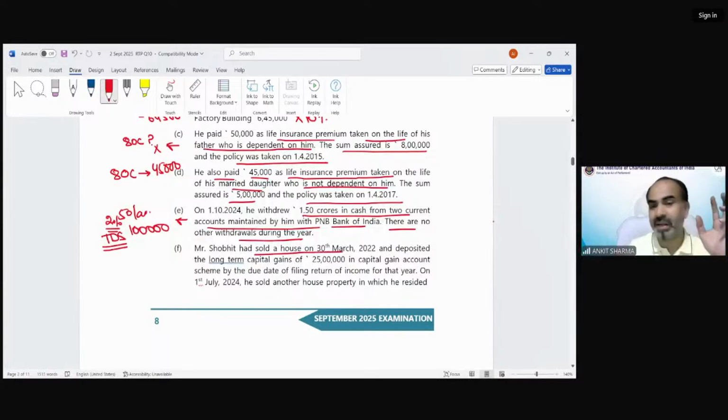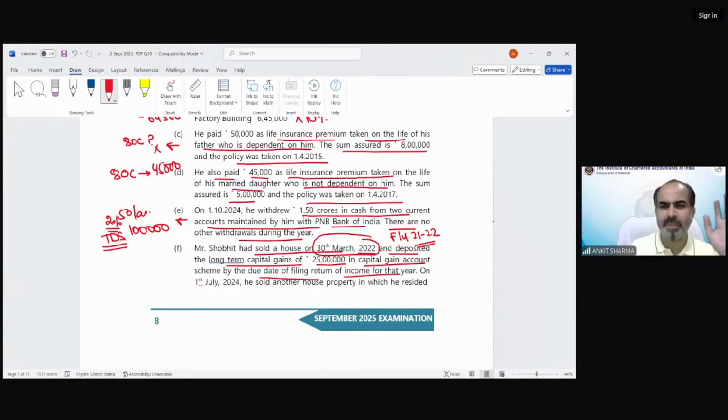Now this is for capital gain. 2022 and deposited the long-term capital gain of 25 lakh rupees in capital gain account. Remember, this is March 2022. So we are talking about financial year 21-22. For that year, he deposited 25 lakh rupees in capital gain by due date of filing of return of income for that year.